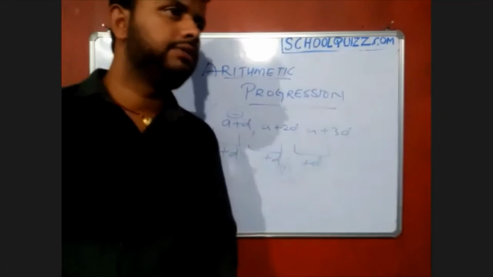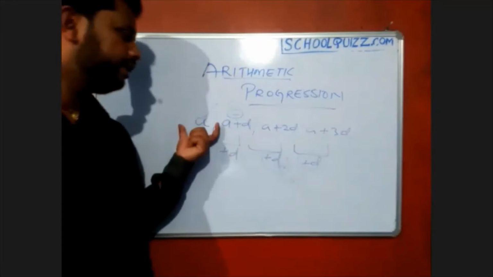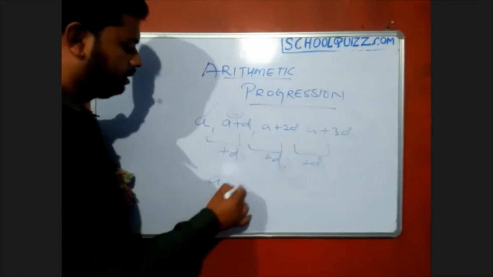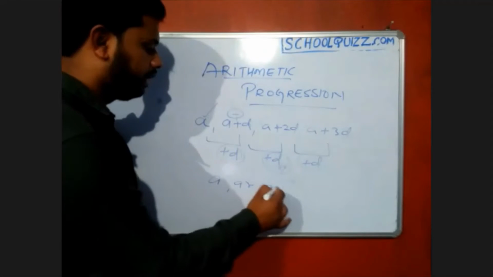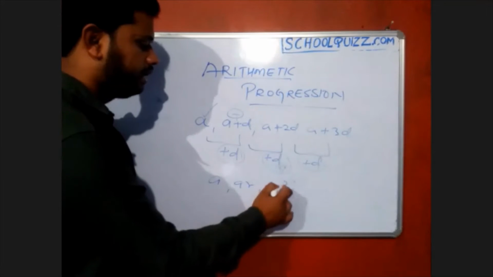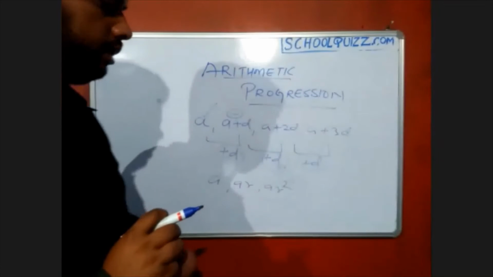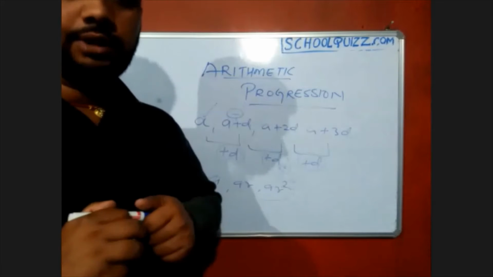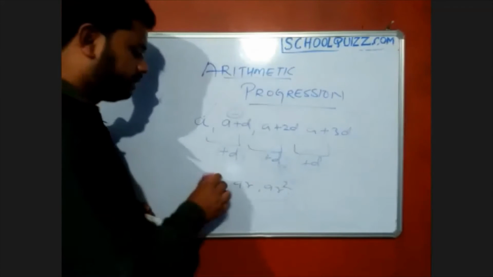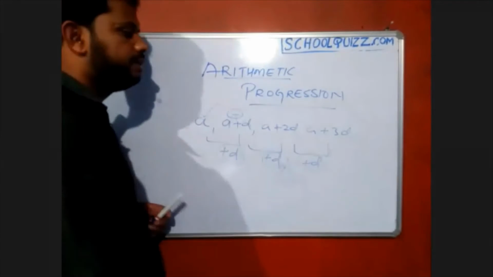Later you will learn when terms are multiplied, that is, suppose a into r, or a into r into r, which we call ar square. Here multiplying is called the geometric progression. We don't have that in class 10 actually. When you reach the next class, at plus two level, you will get that.